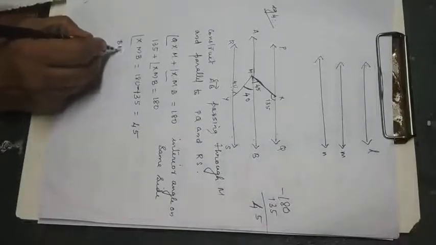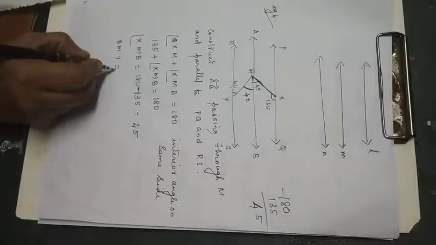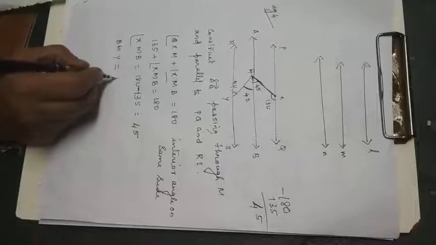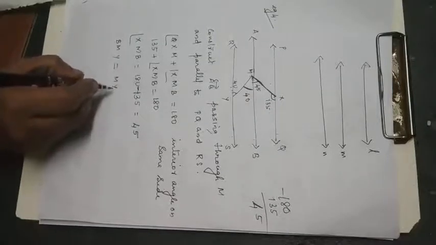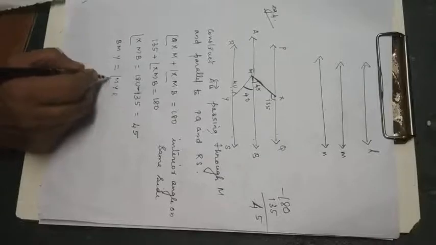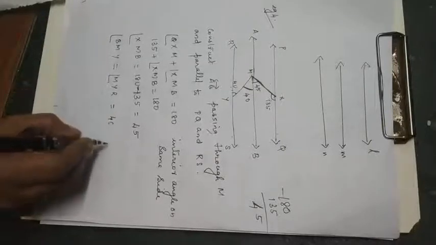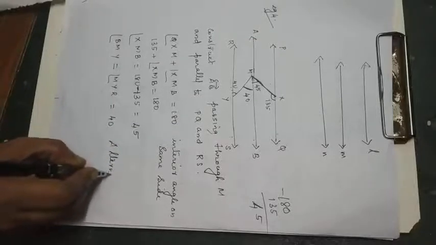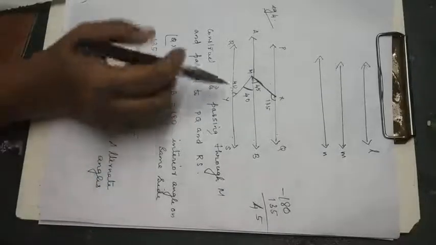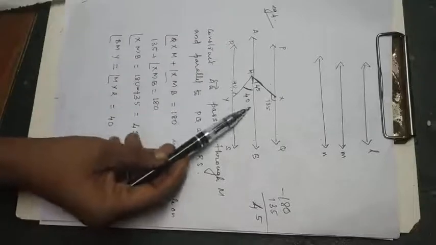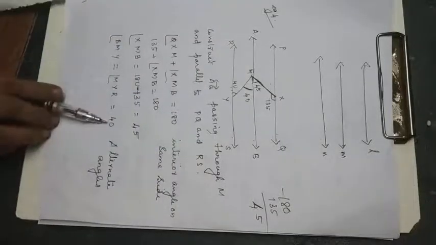So you can write BMY will be equal to MYR, that is equal to 40, alternate angles. Alternate angle shapes you see, Z shape. Okay, so alternate angles, so they will be equal.